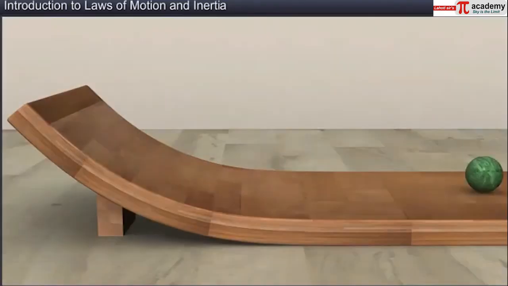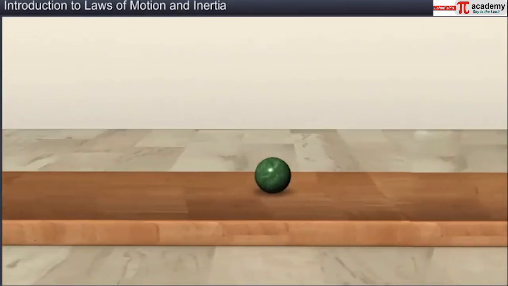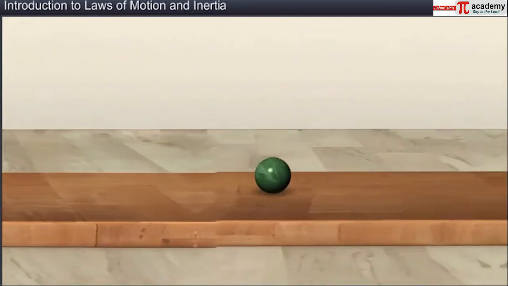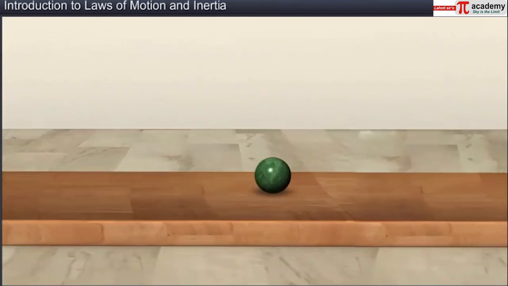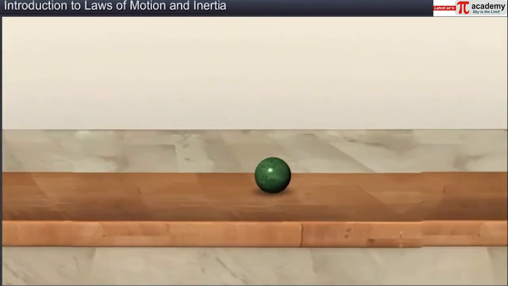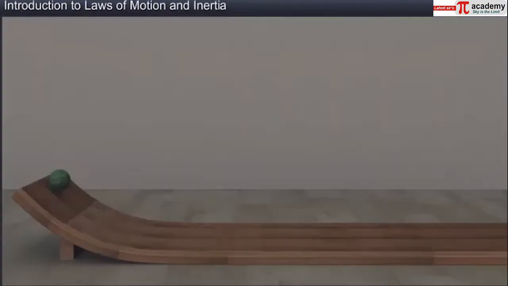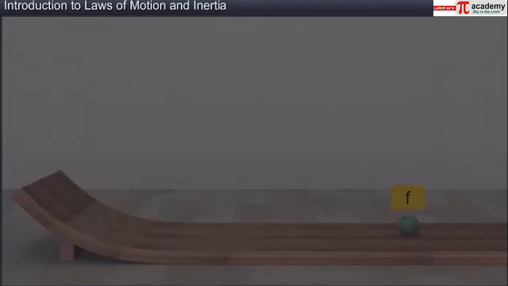When the slope of the second plane is made 0, that is, it becomes horizontal, the roller moves infinite distance. This can happen only in a situation where there is no friction. Actually, the roller comes to rest after moving some distance as frictional force acts opposing the motion.